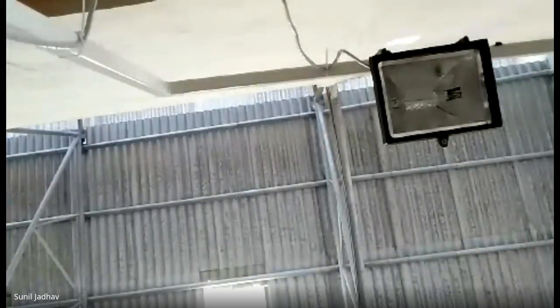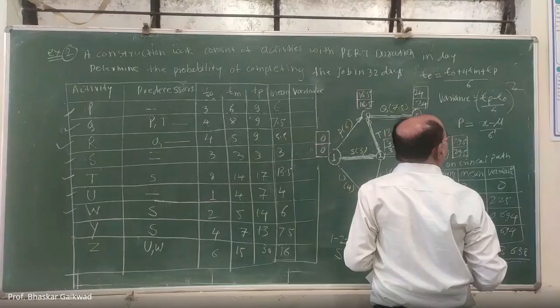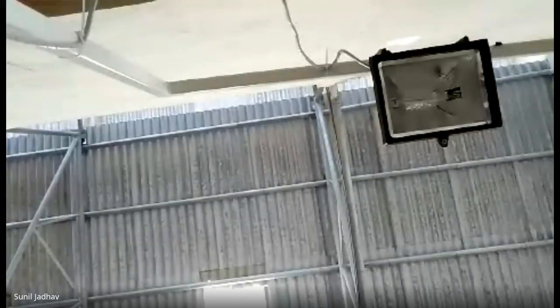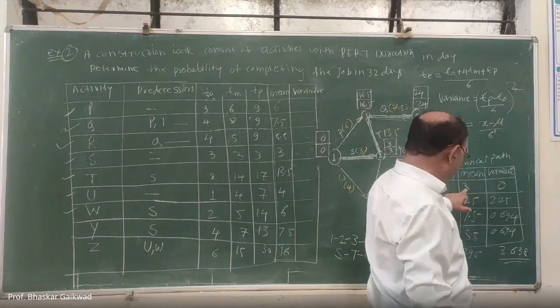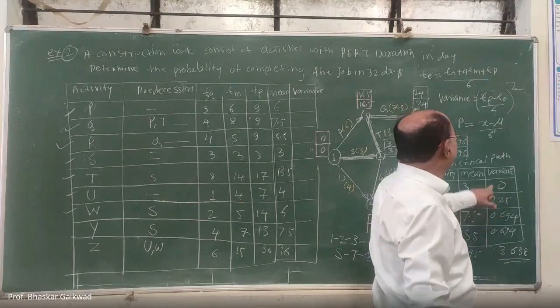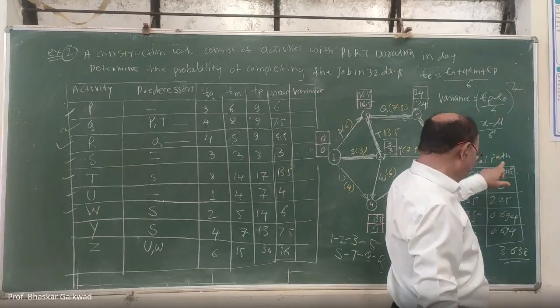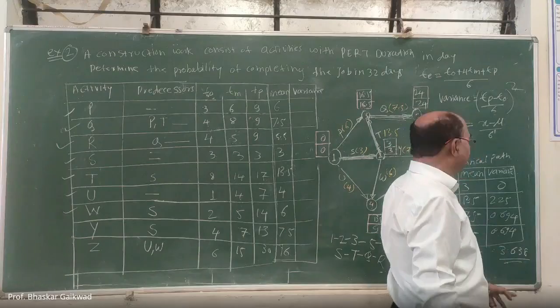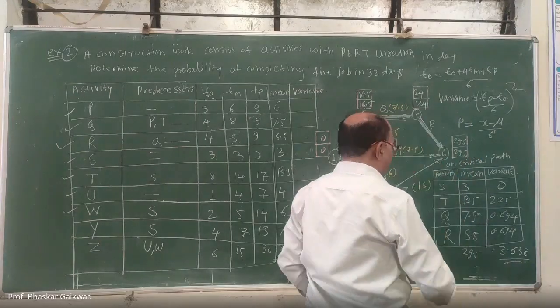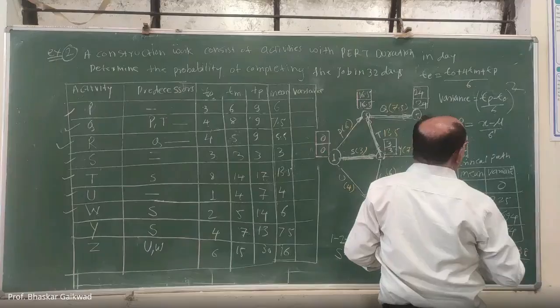X is the 32 days within which the job is to be completed, mu is the duration of critical activity, and sigma is the root of variance.